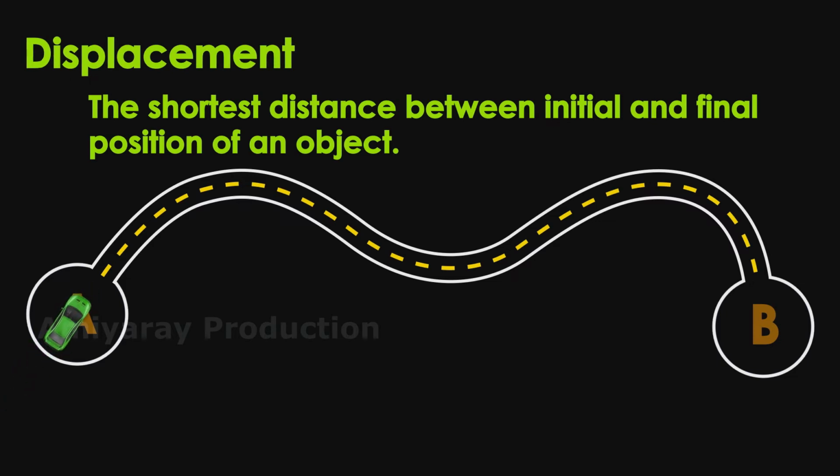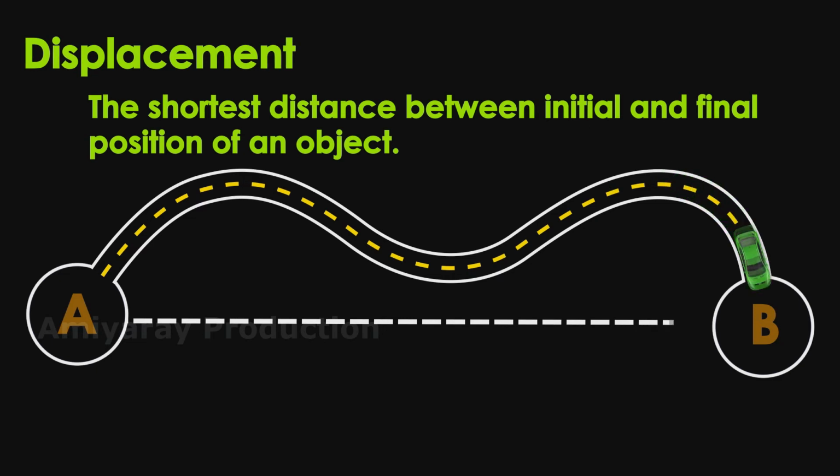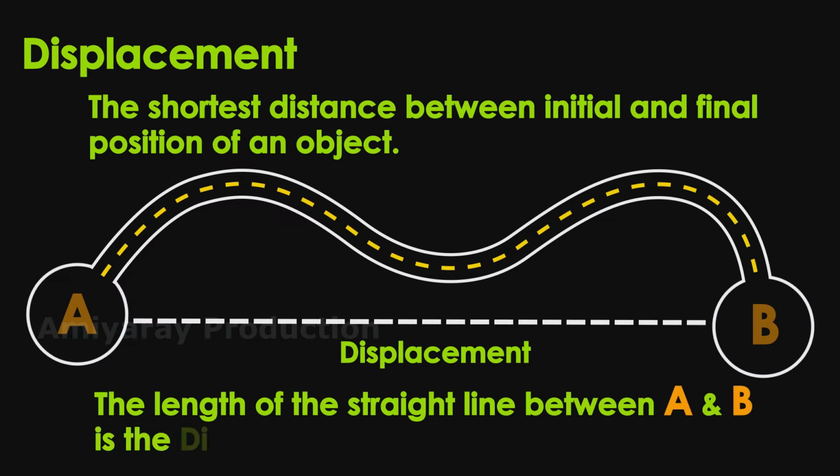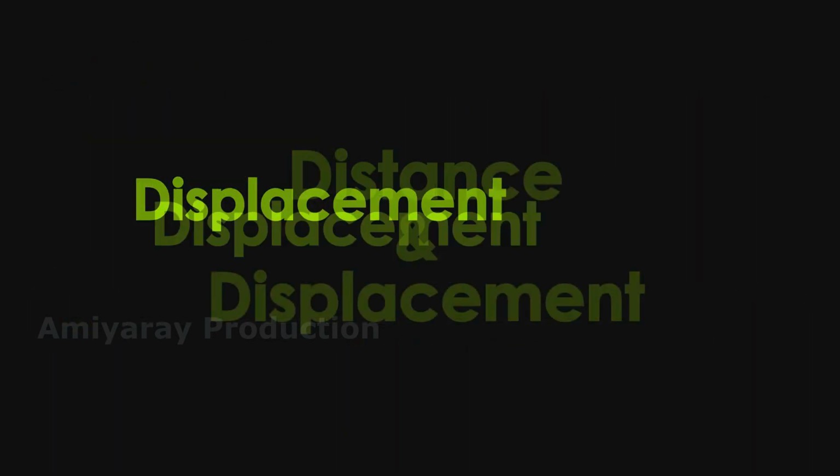Here you can see two points A and B which are connected by a road. A car is covering the road between A and B. If we draw a straight line between A and B, we can easily find the displacement covered by the car.